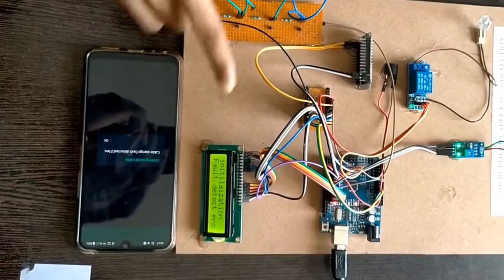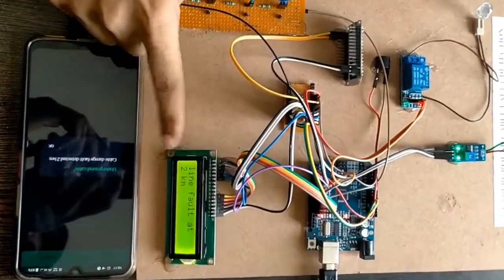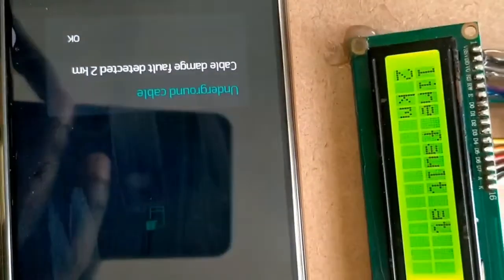See here, we observe the information. The kit sends data to the mobile: cable damage fault detected at 2 kilometers. That means the fault is created at 2 kilometers from the base station.